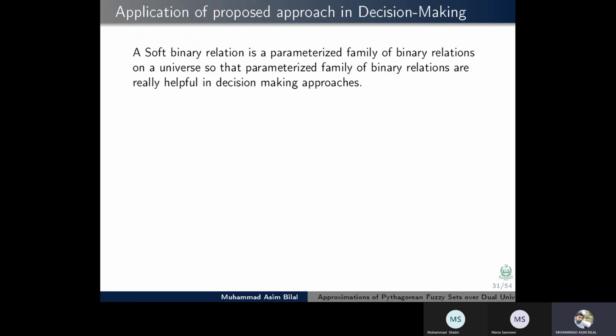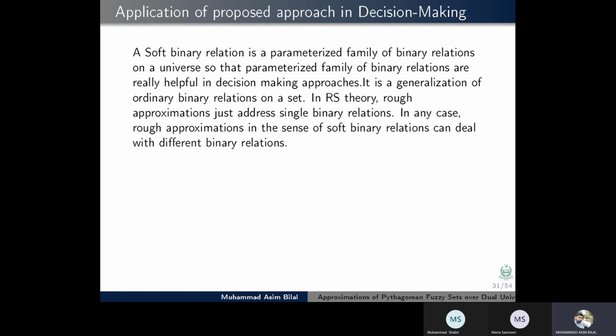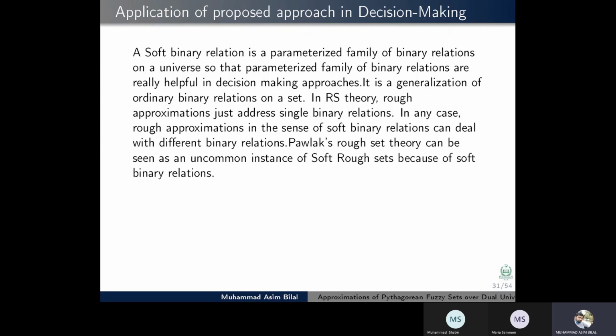Application of the proposed approach in decision making. A soft binary relation is a parameterized family of binary relations on a universe, and this parameterized family is really helpful in decision making approaches. It is a generalization of an ordinary binary relation on a set. In rough set theory, rough approximation addresses just a single binary relation. A rough approximation in the sense of soft binary relation can deal with different binary relations. Pawlak's rough set theory can be seen as a special instance of soft rough sets because of soft binary relations.